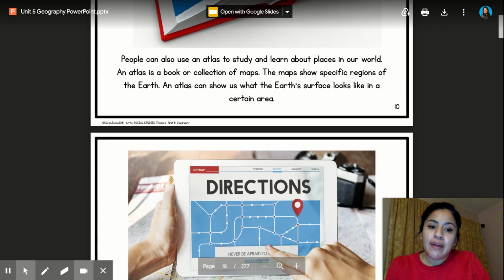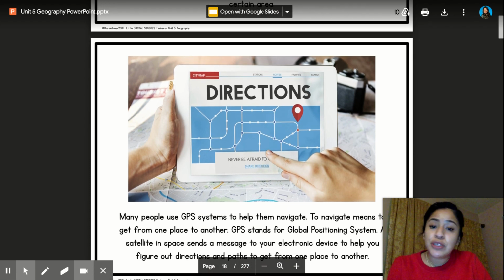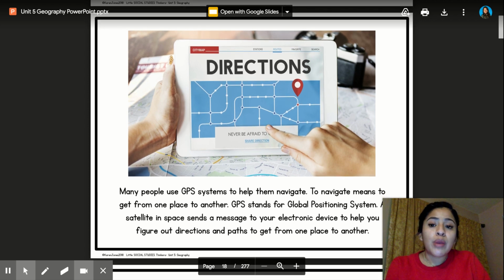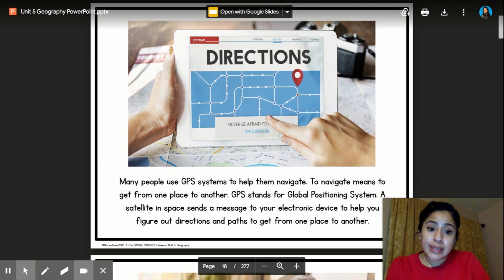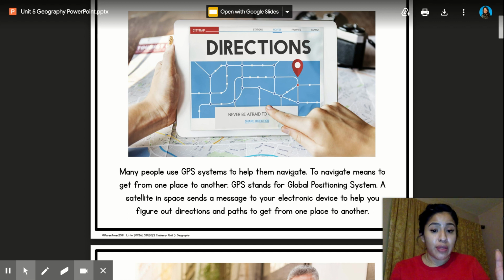All right, this is my favorite. I always have it with me because it allows me to not get lost whenever I'm driving around or whenever I need to go to a new place. This is called a GPS. Many people use GPS systems to help them navigate. Did you know navigate means to get from one place to another? GPS stands for Global Positioning System. That's a very long word, and that's why we use GPS.